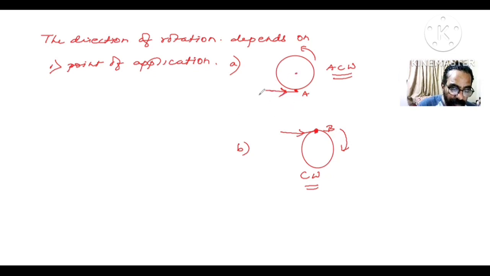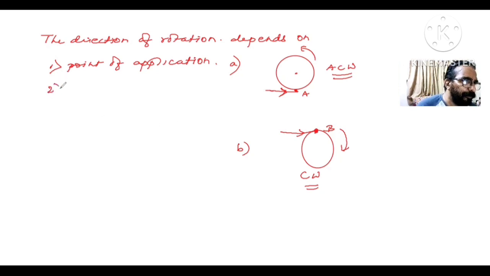Especially in our car, the rim. The direction of force remains the same, but by changing the point of application, we can change the rotation to clockwise or anti-clockwise. Are you getting me here?